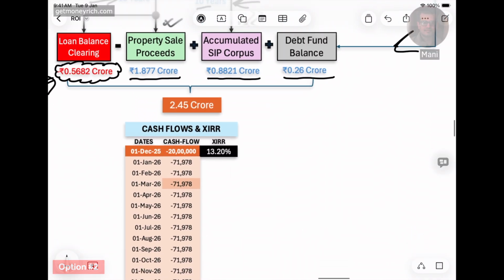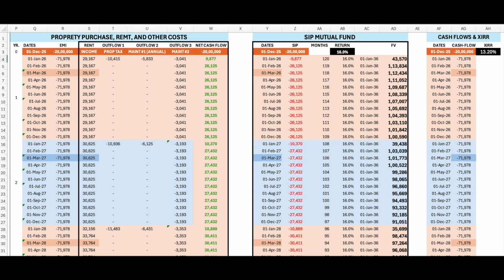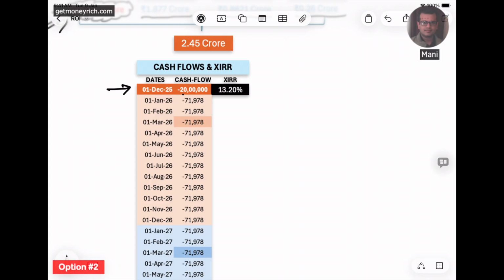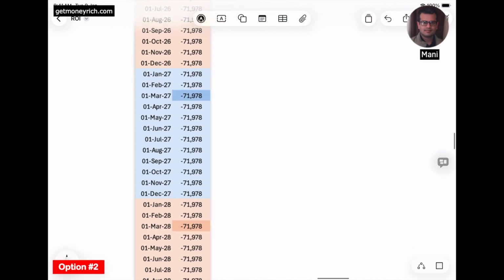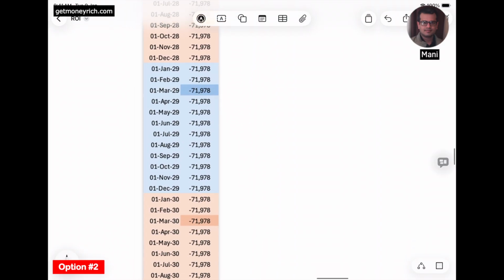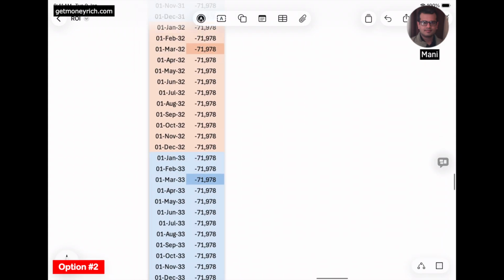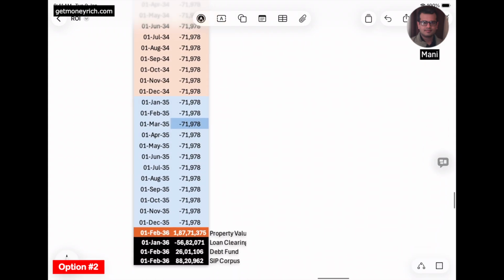So for this kind of investment, I have prepared this cash flow report. I have assumed that on 1st of December 2025, the person has bought the property by paying only 20 lakh rupees. Okay, because he has made only the down payment, and the balance cash flows are his EMIs. So he will continue paying the EMIs for all these months. You can see all the EMIs are getting paid for next 20 years. It's interesting to see what happens after the 20th year.